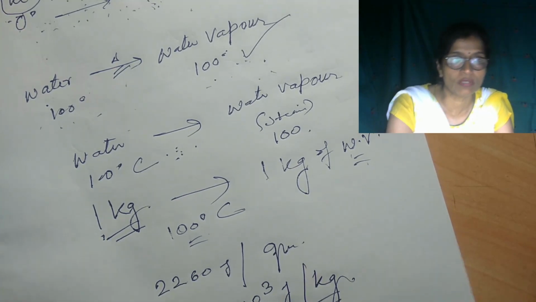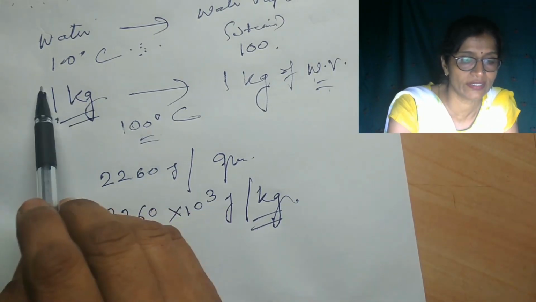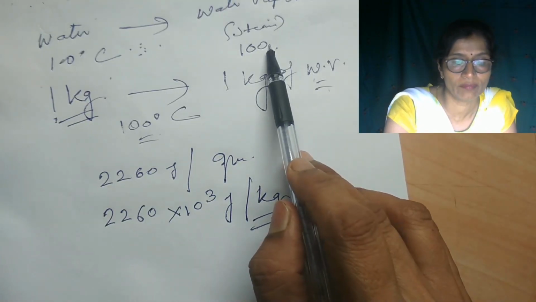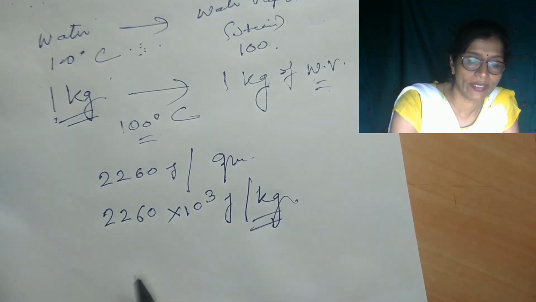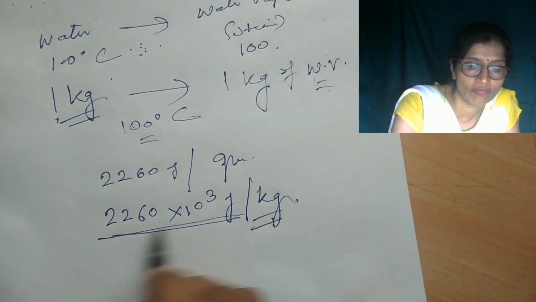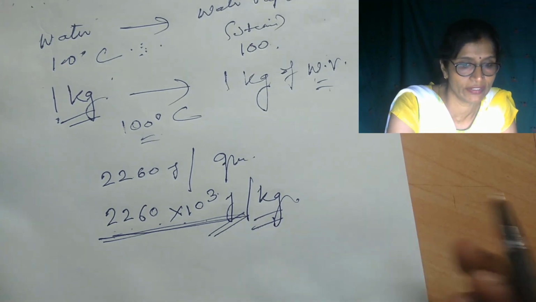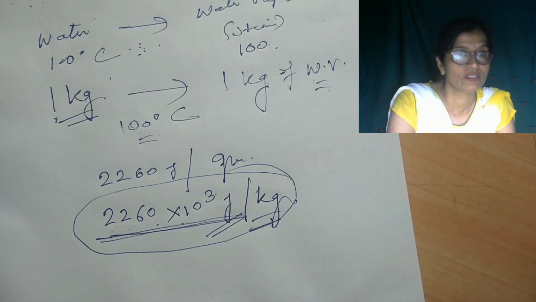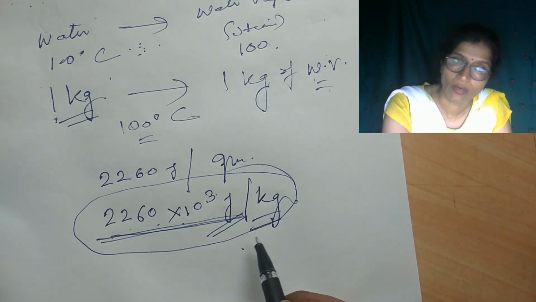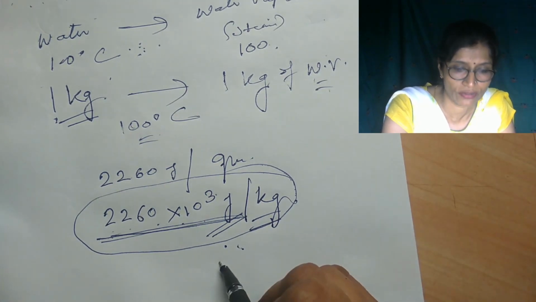It means to convert 1 kilogram of water at 100 degrees Celsius to 1 kilogram of water vapor at 100 degrees Celsius requires 2260 into 10 to the power 3 joule of energy. That is the specific latent heat of vaporization for water.